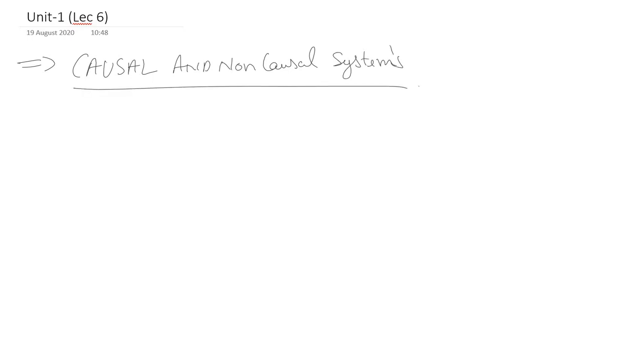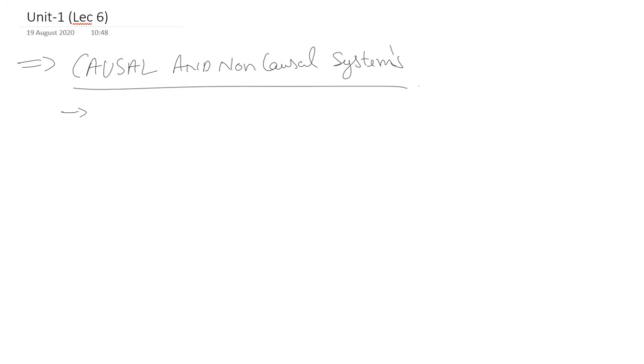In the previous video lecture, we've seen different categories of systems like linear and non-linear systems, time variant and time invariant systems. So, moving on, we'll discuss another important category of systems, that is causal and non-causal systems. We can define a causal system as a system if its output at any time depends only on the present and the past values of the input.